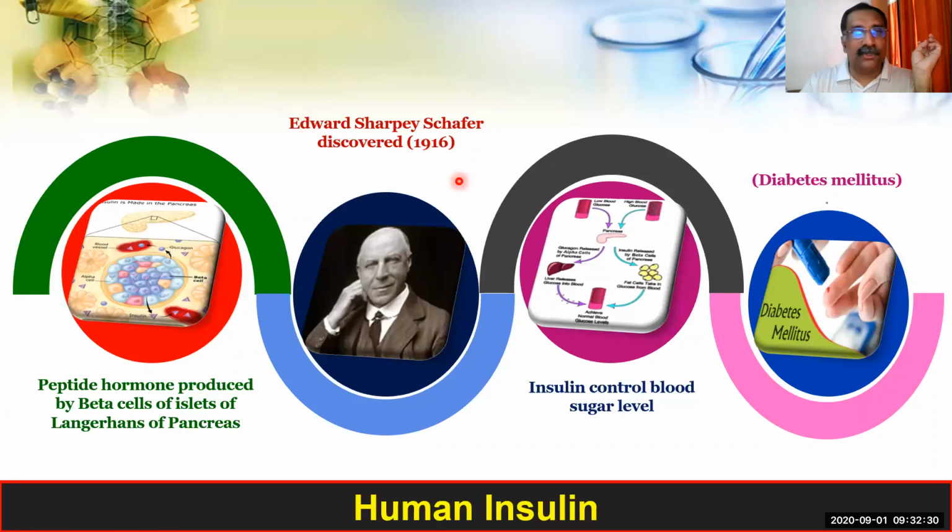So, write the name of the scientist who discovered insulin in short form in your chat box. You can easily remember one name. The first name is so easy to remember, because the second and third names are not so common. Edward is a common name. So remember Edward S. or Edward Sharpe Schaefer. In the year 1916, he discovered this hormone.